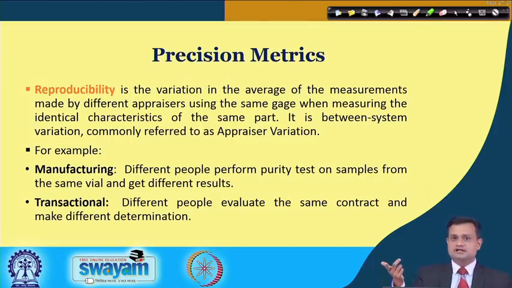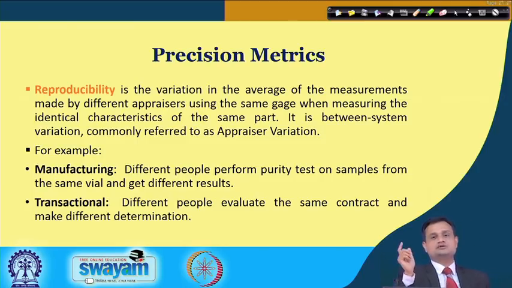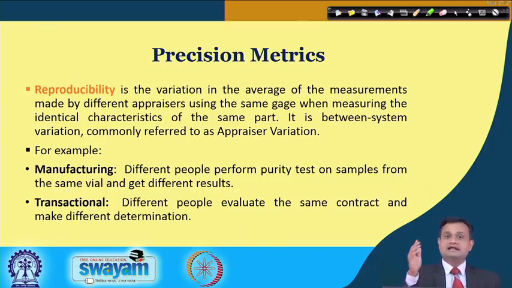Reproducibility is another important dimension in a gauge R&R study. It is the variation in the average of the measurements made by different appraisers. Here I am changing the inspector, the operator, the appraiser. Are they able to reproduce the same reading using the same gauge?